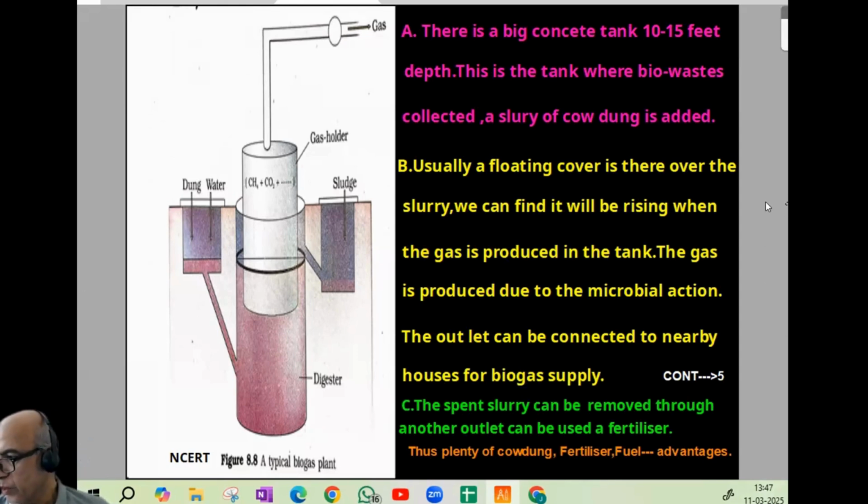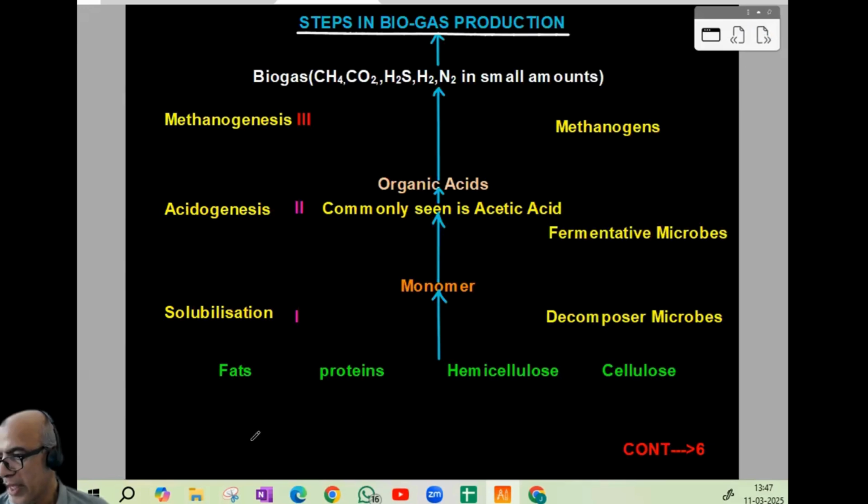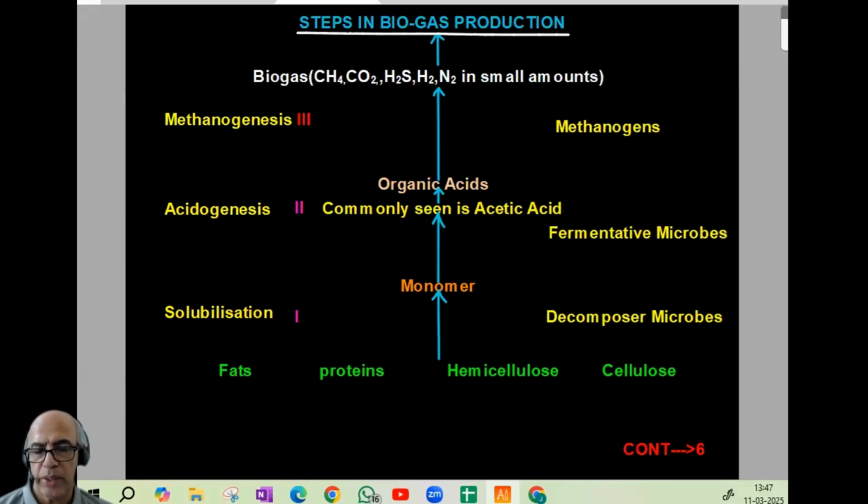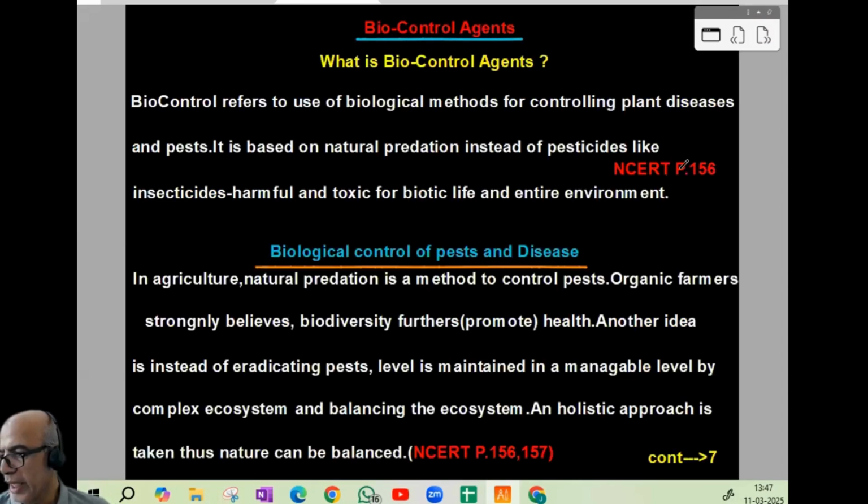Now, next we passed through the steps in biogas production. Basically 3 steps. All complex chemicals become monomers by solubilization, as microbes decompose them. Then forming organic acid, mainly acetic acid, by acidogenesis with fermentative microbes. Then organic acid into biogas, by methanogenesis with methanogens. Biogas contains methane as the main item, carbon dioxide, H2S, H2, and traces of nitrogen. This is how the steps go. 3 basic steps. Then we entered into biocontrol agents.